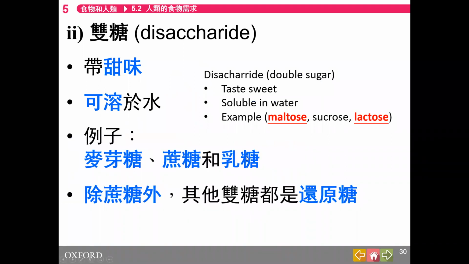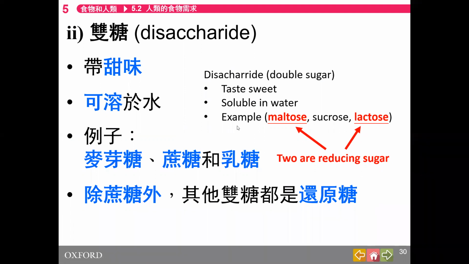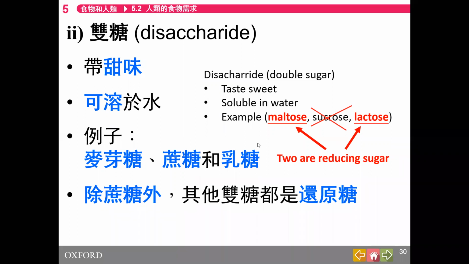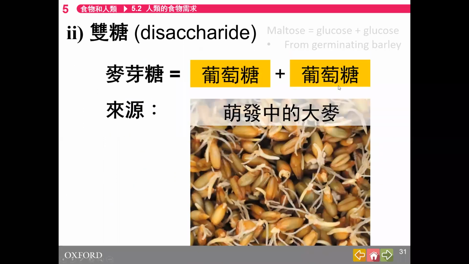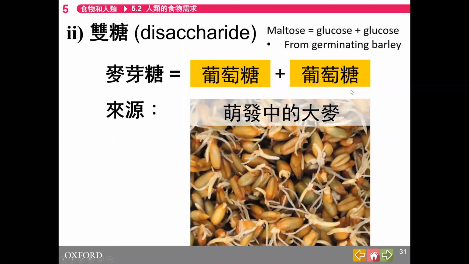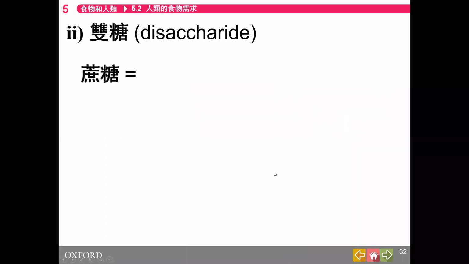So they taste sweet, they are soluble in water. Their examples are maltose and lactose. Maltose and lactose both are reducing sugar. However, sucrose is not reducing sugar. Sucrose is not reducing sugar. Okay? For maltose, that means two glucose molecules sticking together. They are from germinating barley. 萌發中嘅大麥. This is what we call maltose.